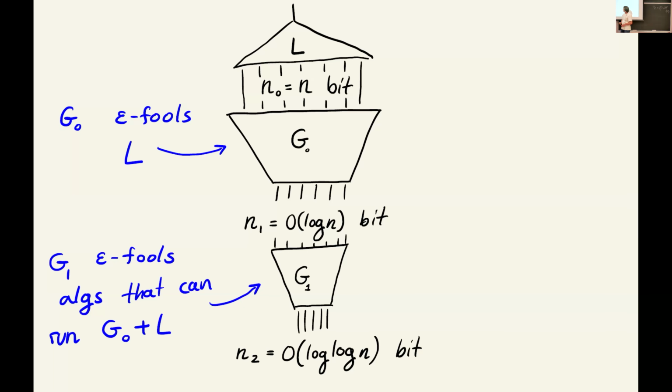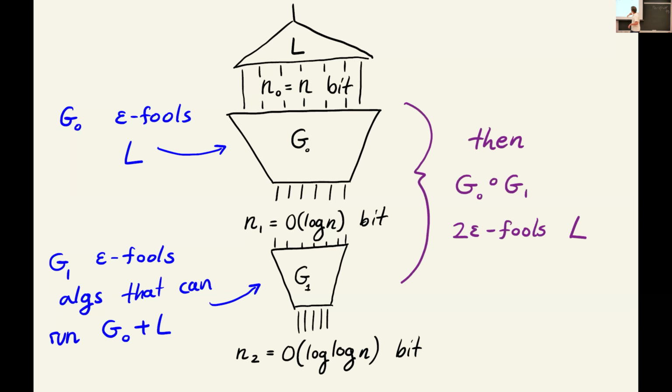And the claim is that if the outer generator fools whatever complexity class the language L is in, and if this inner generator can fool algorithms that run in sufficient resources to simulate both one application of the top generator plus deciding the language L, then you'll automatically get that the composition of these two generators will fool the original language L with 2 epsilon error. It's a standard argument in pseudorandomness that the composition of pseudorandom generators is also a pseudorandom generator. So this is kind of what we want to do.